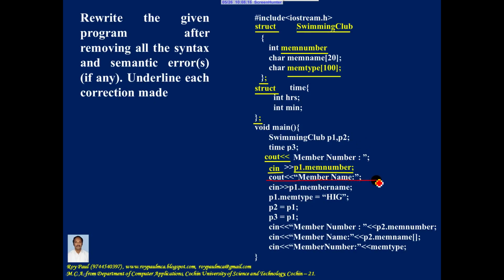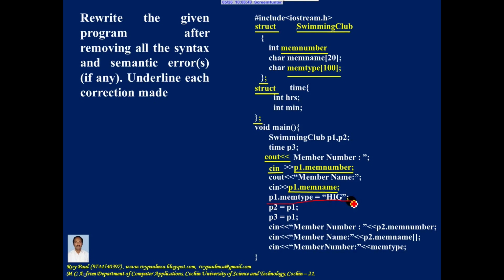Now here there is no mistake. Now here p1 dot member name. So when you make use of the dot operator, left hand side is a structure variable, so no mistake here. Right hand side should be a member of the structure. The name of the member is memName and not member name. So this should be replaced with memName. I made the correction and you need to underline the area where you make the correction.